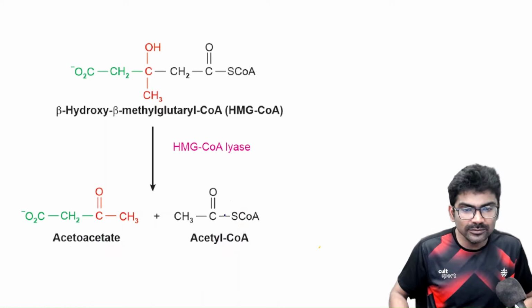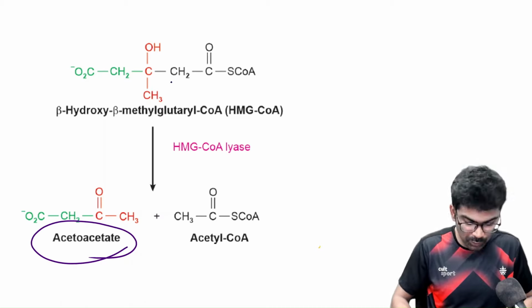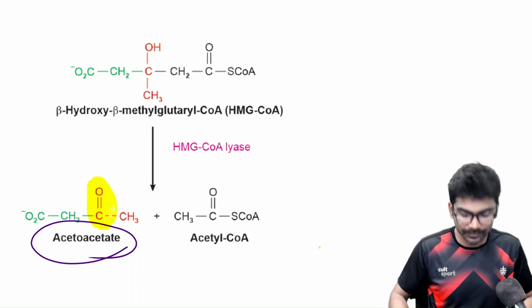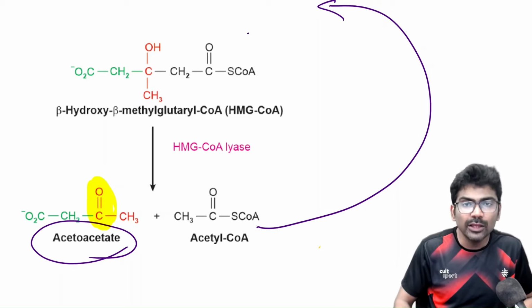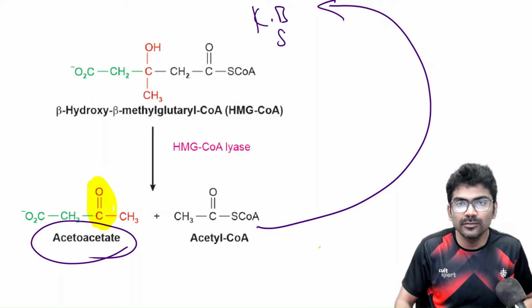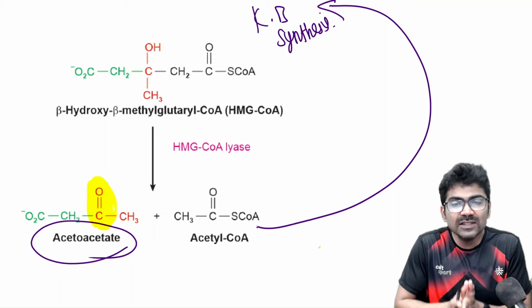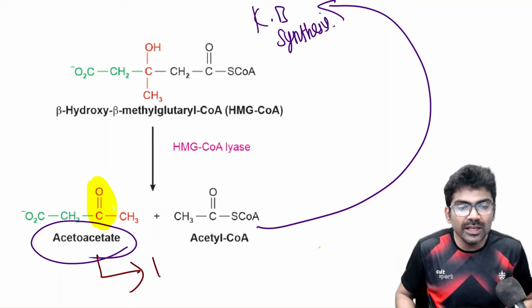So what happened here? We got a ketone. So ketone body is produced. Look at this ketone, right? So this is the ketone body. This acetyl CoA can enter back into ketone body synthesis. Since acetoacetate is the first ketone body produced, it is known as the primary ketone body.